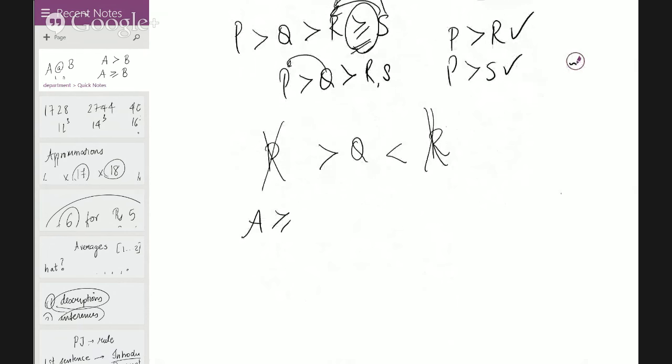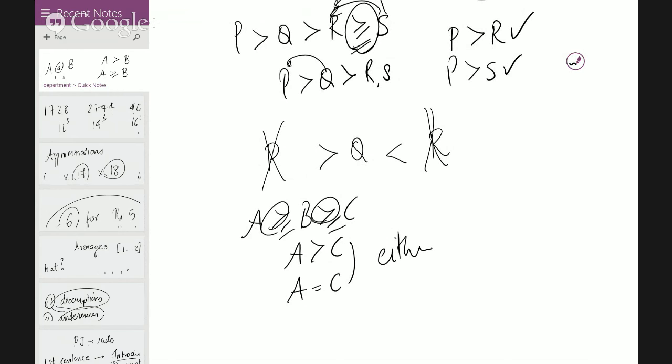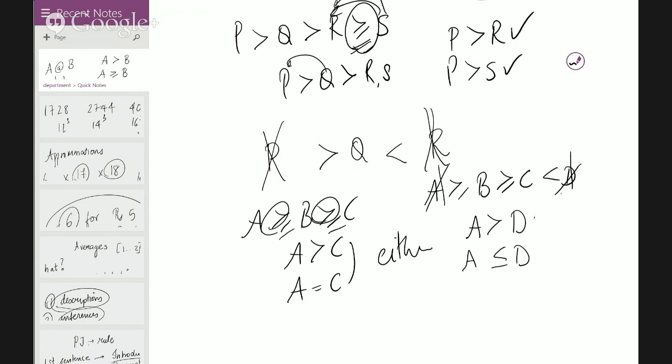If I have A is more than or equal to B is more than or equal to C, and the conclusions are A is more than C and A is equal to C, both will follow, either or, because A can be more than C and A can also be equal to C. Got that? So let's say if I have A more than or equal to B, B more than or equal to C, C less than D, I cannot derive anything between A and D. But carefully check if the conclusion says this, it is either or again, because any element can be either equal to, less than, or greater than the other element.